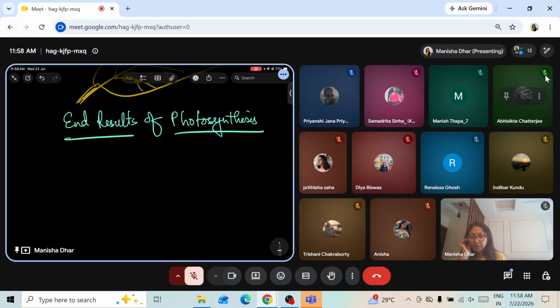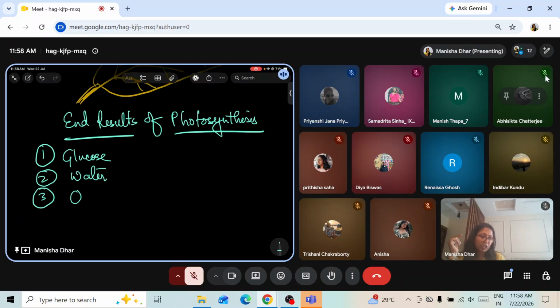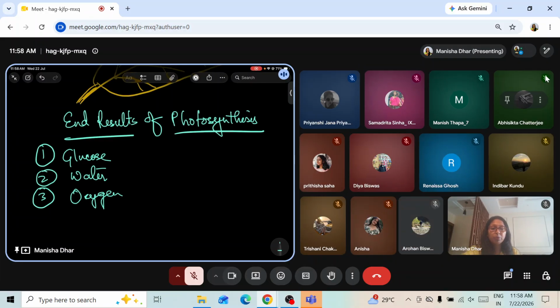What are they? The first point is glucose is formed. The second product formed is water. And then number 3 is oxygen. So once they are formed, what actually happens to them? How are they utilized by the body? That is important. Now, glucose, the simple sugar, is used in 4 different ways as required by the plants.